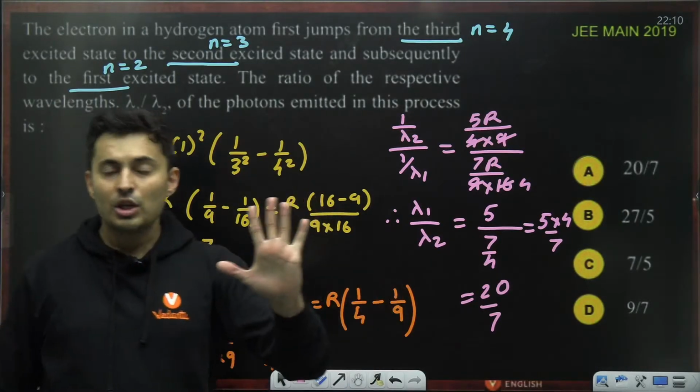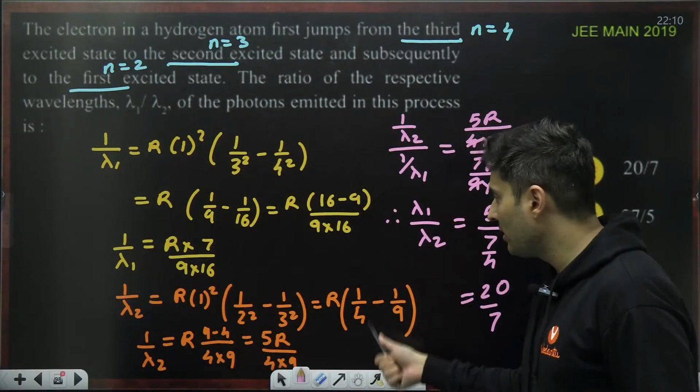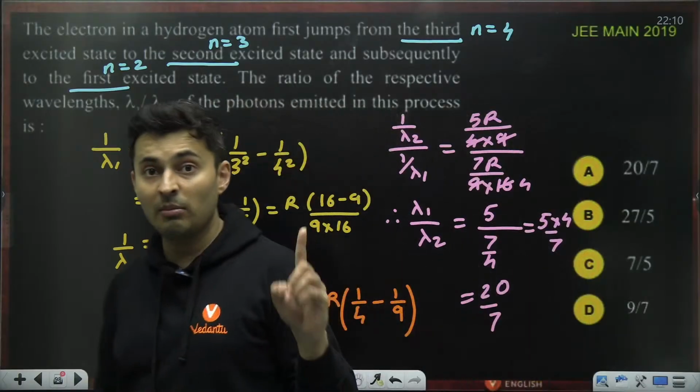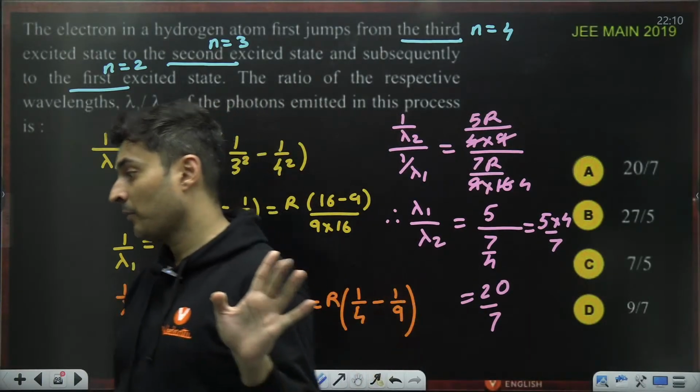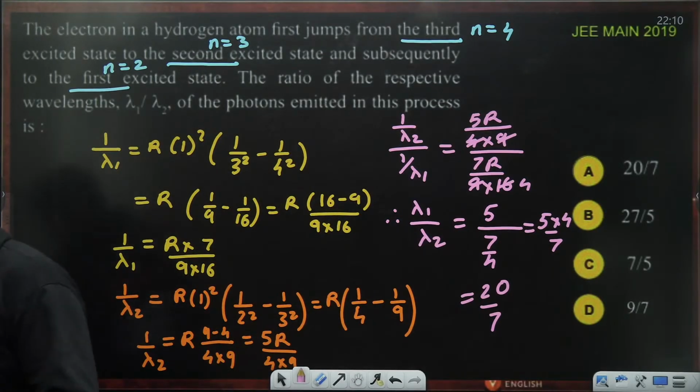Perfect. So you have to be very careful with the calculations. You do one silly mistake, everything will go wrong. You will get negative marks. Remember, there is negative marking everywhere. Be very, very careful. Yes, Ria, very good. Yes, Prakash, awesome. Awesome JEE. Very good, very good, very good.